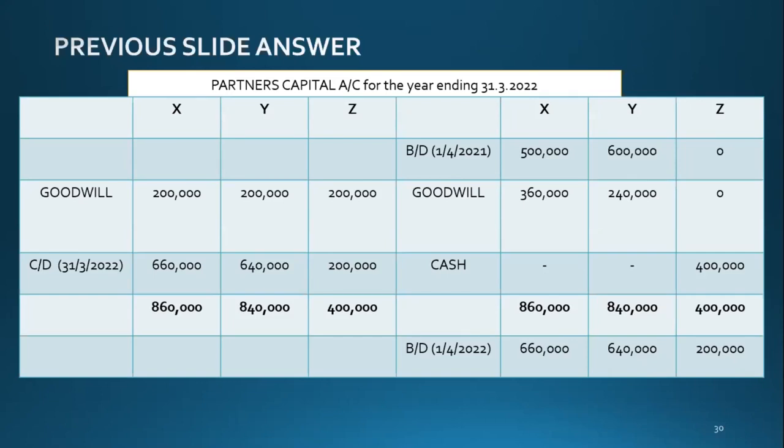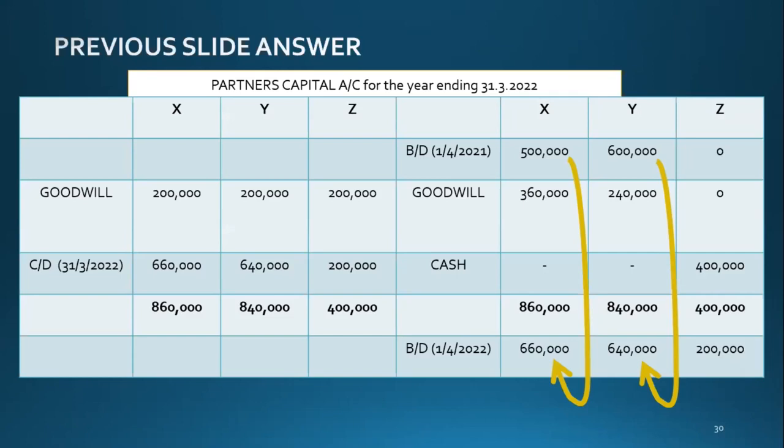But their closing balance is 660 and 640. So see this. The arrow from 500,000 to 660, and then 600,000 to 640. Now they didn't invest even a single rupee.